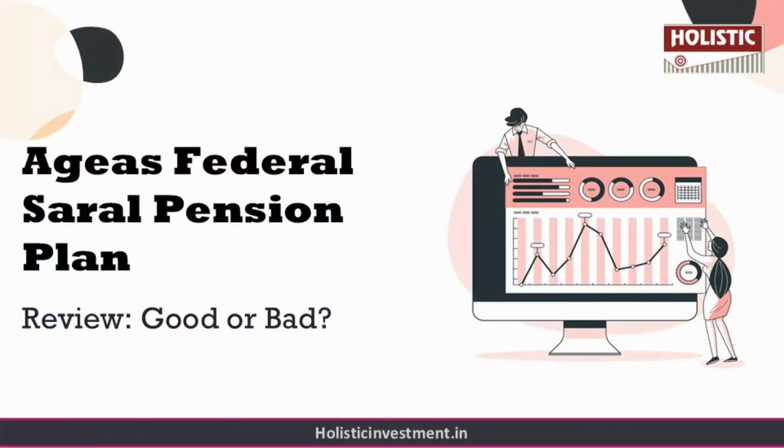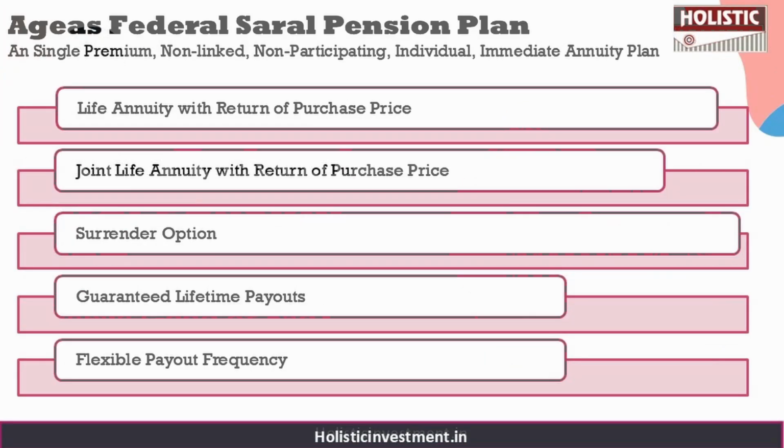Now, before analyzing this policy, let us first understand a few basic details about it. This is a single premium, non-linked, non-participating, individual immediate annuity plan. Some of the key features of the policy are: it provides a lifetime annuity with a 100% return of the purchase price upon the annuitant's death, and it also offers lifetime income for both spouses with a 100% return of the purchase price after the death of the last survivor.